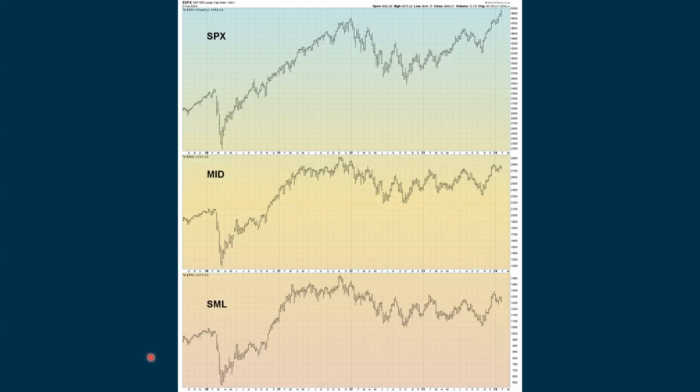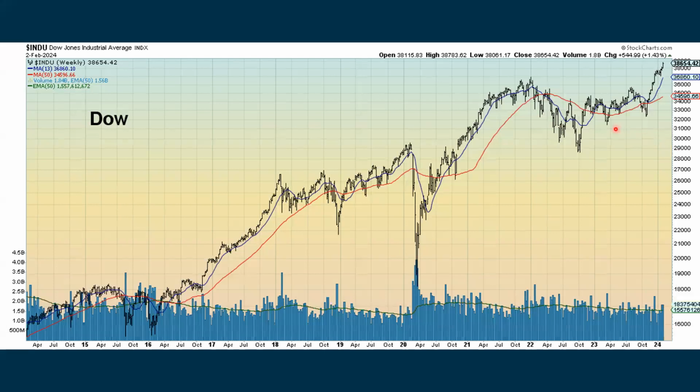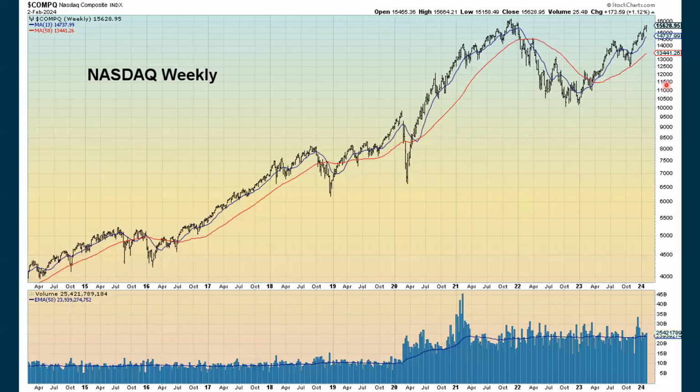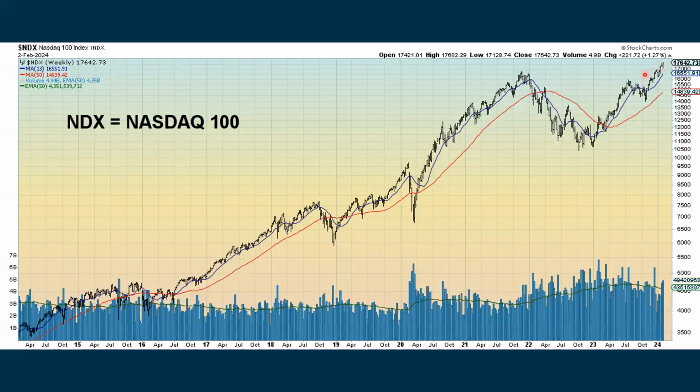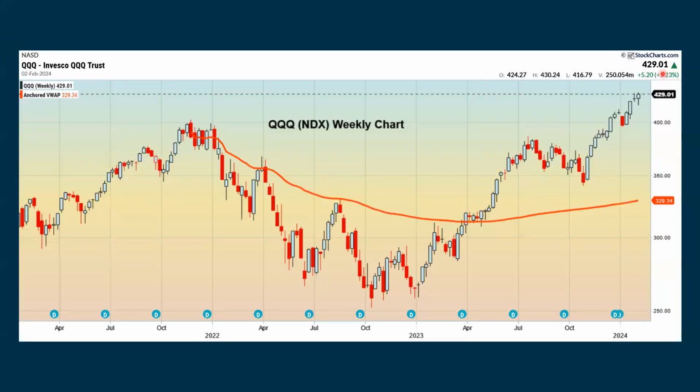And then looking at a plain vanilla chart where the S&P has been setting new all-time highs, we haven't even come back to the previous high with the mid caps, and we still have a ways to go with the small caps. But when we look at the Dow, we are in a solid uptrend and setting new all-time highs. The NASDAQ still has a ways to go to get back to its all-time high, but it's in an uptrend, where the NASDAQ 100 is setting new all-time highs and in an uptrend. Here's a weekly chart of the QQQs just showing that we had another up week.